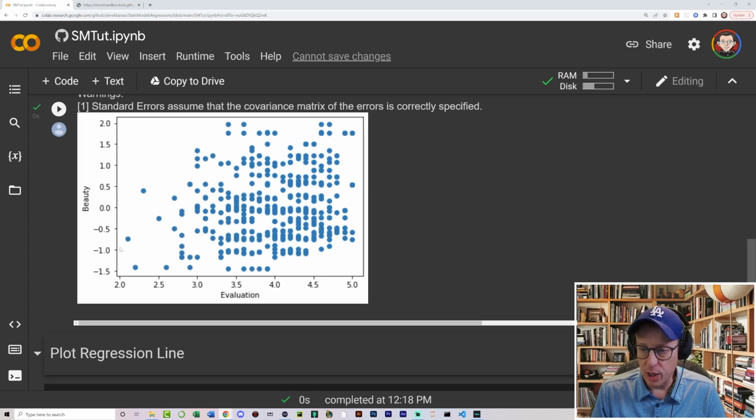Okay, so what we're going to do here is look for a line that is going to average all of this data, and you can see beauty goes up on the y-axis, evaluations go on the x-axis, and what we're trying to do is plot a line, you can see my mouse, that is basically going to average this data.